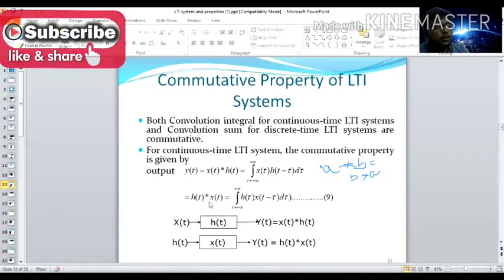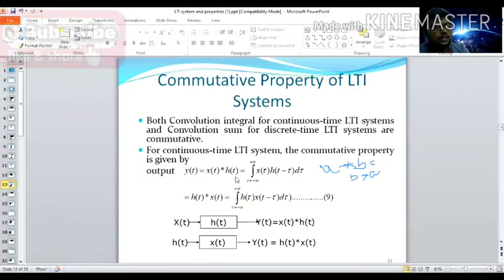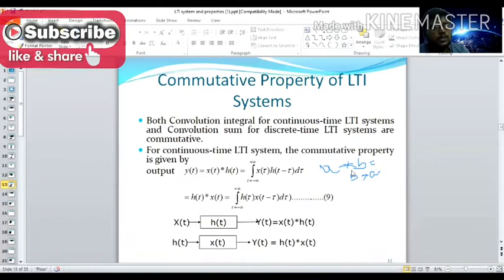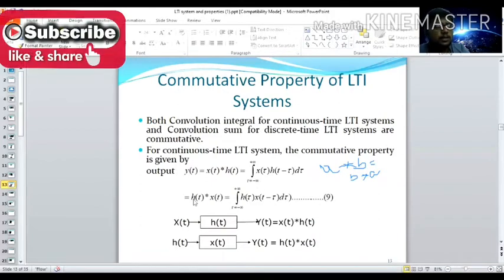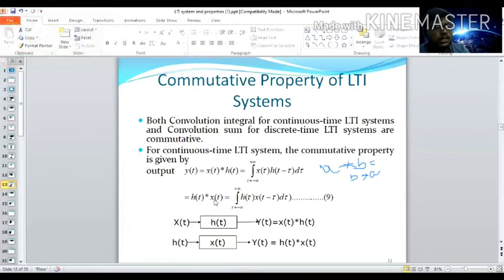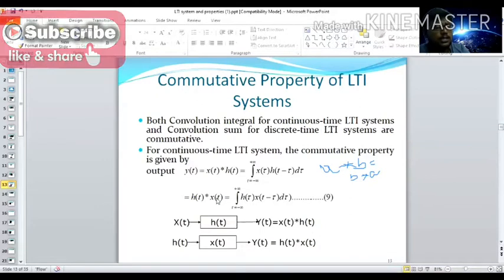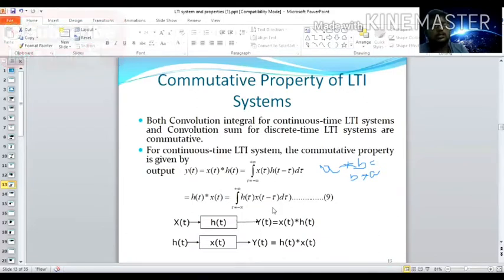Now I just change the two terms, reversing the order, h of t star x of t. Because the commutative property is what? A star B is equal to B star A, right? So now this is A star B, and now it becomes B star A. Our integral becomes: first h of t comes at this position, so h of tau, and then x of t becomes the delayed sequence, x of t minus tau, d tau, where tau varies between minus infinity and plus infinity. Are both equations equal or not?